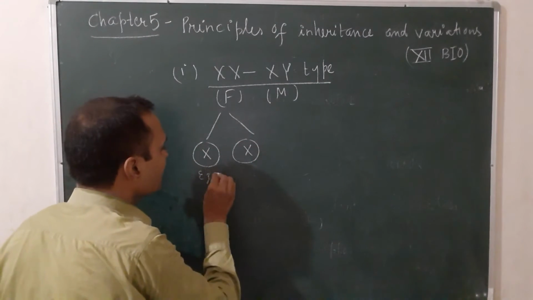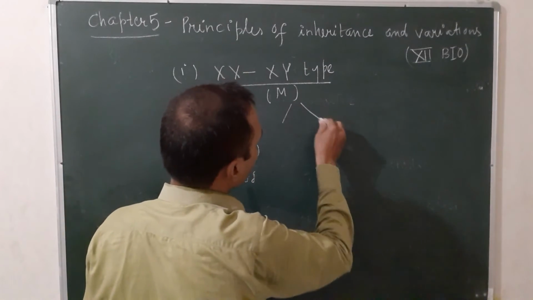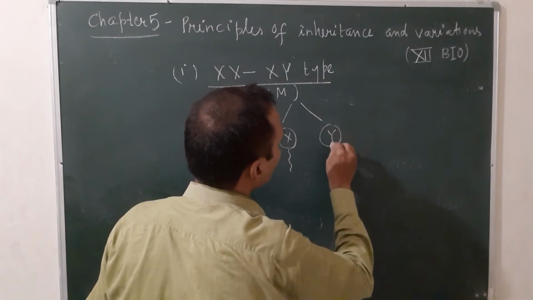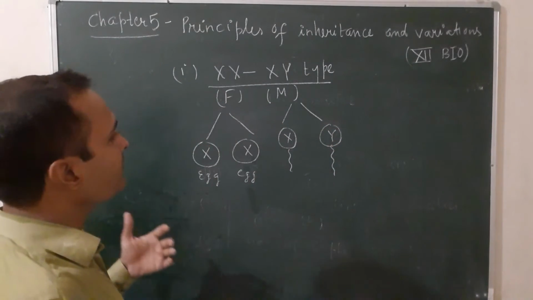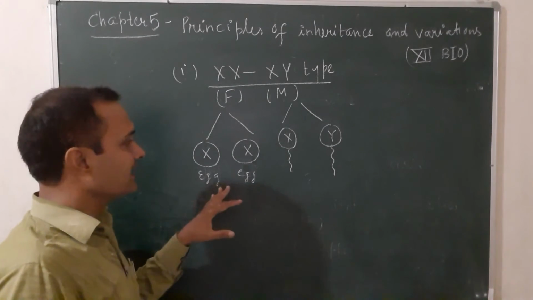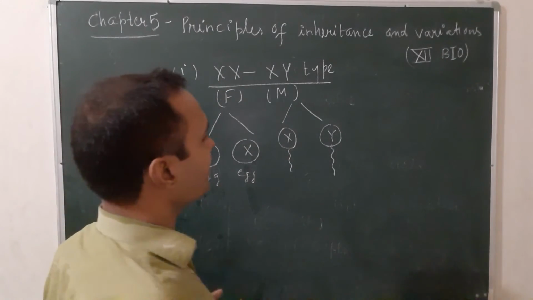So female produces one type of egg having X chromosome, and male produces 2 types of sperms having X and Y chromosome. When the combination is X and X, the offspring is female, and when the combination is X and Y, it is male.